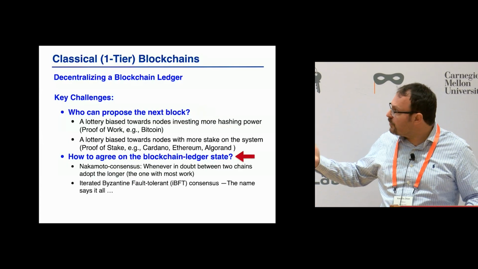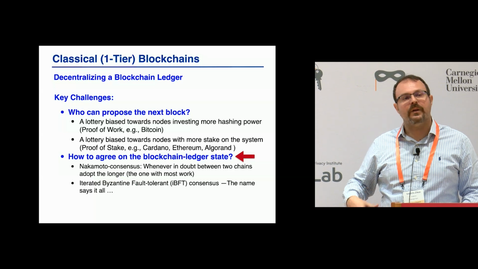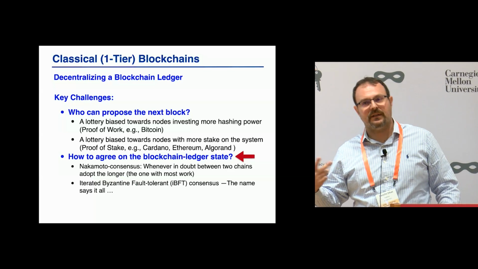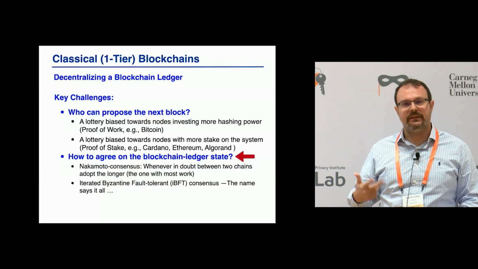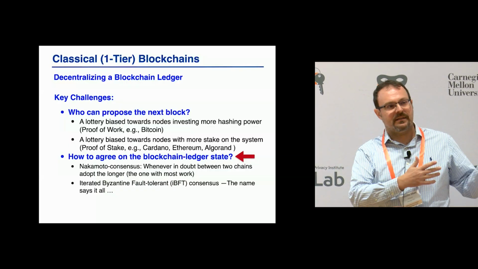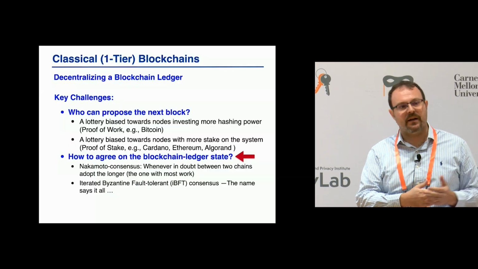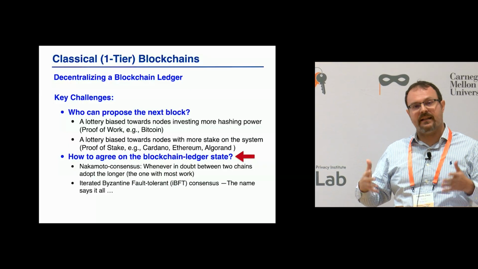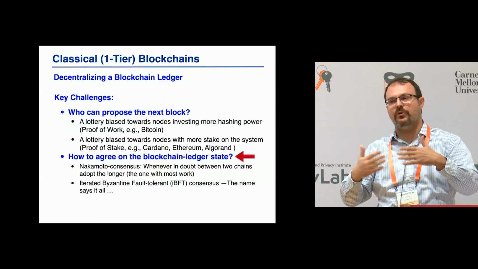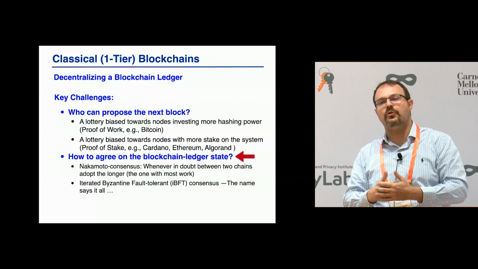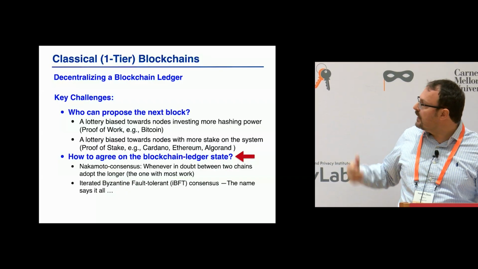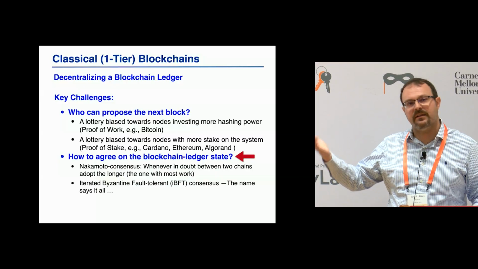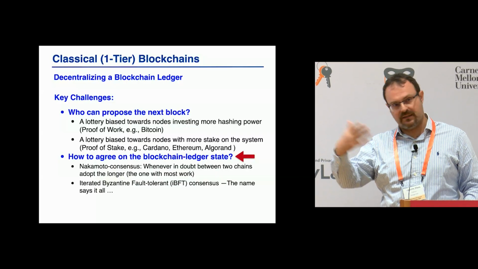And then the second question, how do we agree? There are two types of protocols. We saw both of them in this session. One of them is the so-called Nakamoto style. This is following the Bitcoin paradigm, which is whenever I want to choose between two chains, I will select the one with most blocks or most work. And then the Byzantine fault-tolerant paradigm, which is just run consensus.